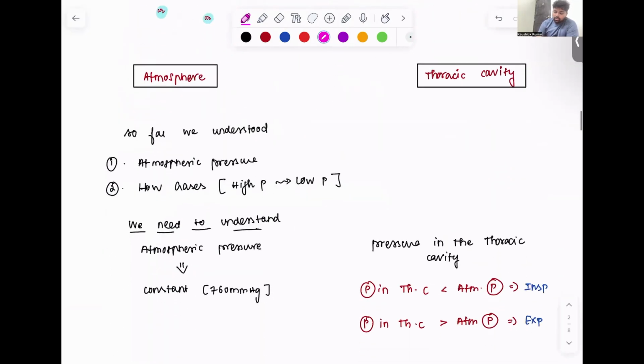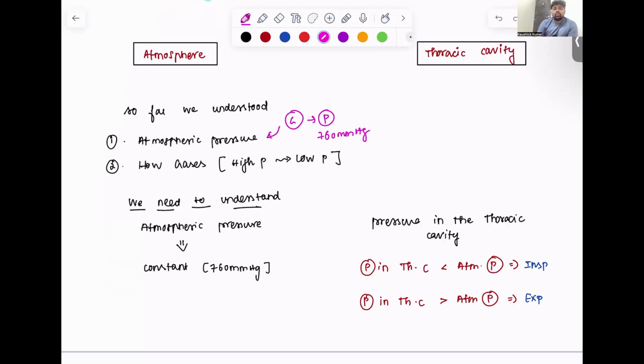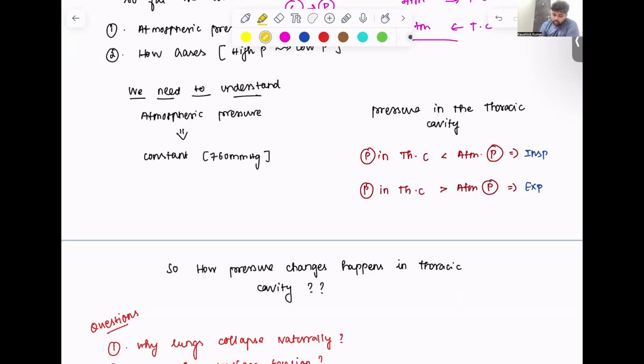So far we have understood that the gases present in the atmosphere exert pressure. That pressure is called atmospheric pressure, and it is equal to 760 mm Hg. Next we saw how gases move from the atmosphere to the thoracic cavity and from the thoracic cavity to the atmosphere. So we need to understand we have atmospheric pressure and the pressure in the thoracic cavity.